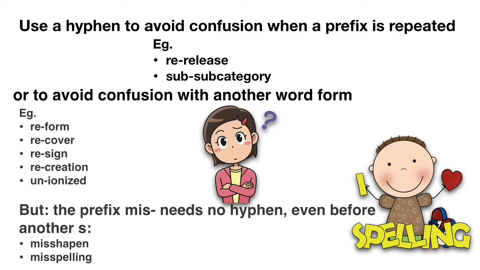There are also instances where you use a hyphen to avoid confusion with another word form, such as re-form, re-cover, re-sign, re-creation, un-ionized. Here is another thing to keep in mind. The prefix mis needs no hyphen even before another S. For example, mishappen and misspelling are written without a hyphen.